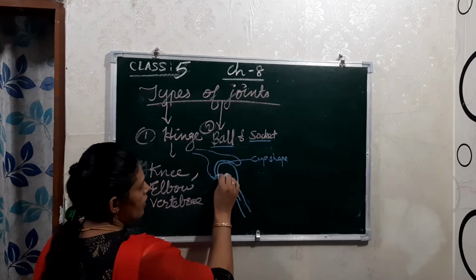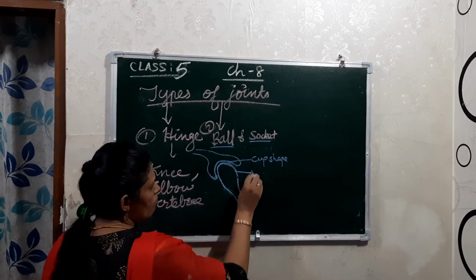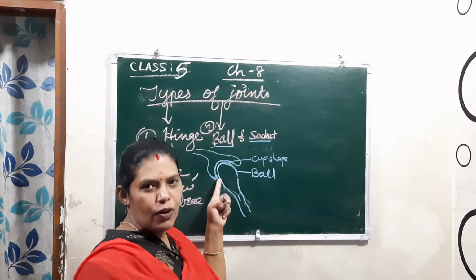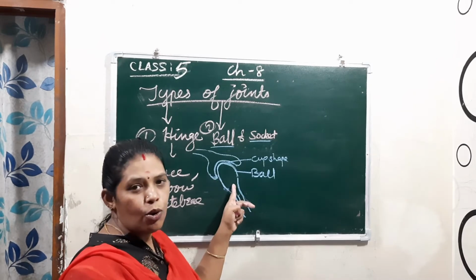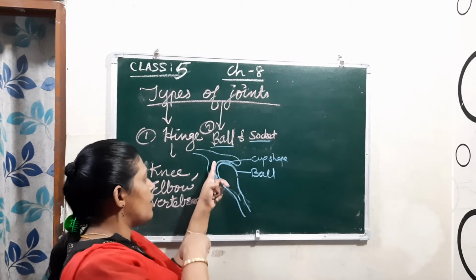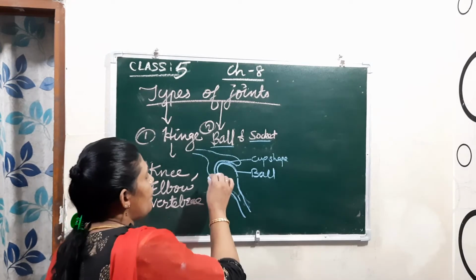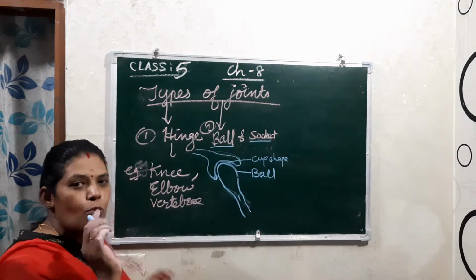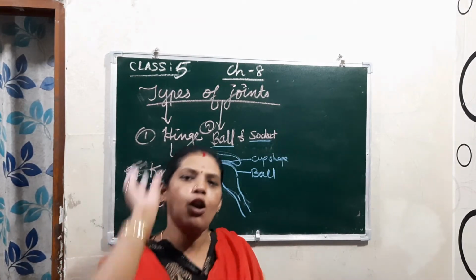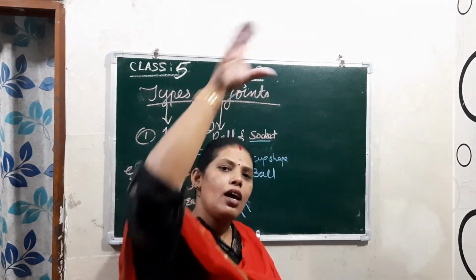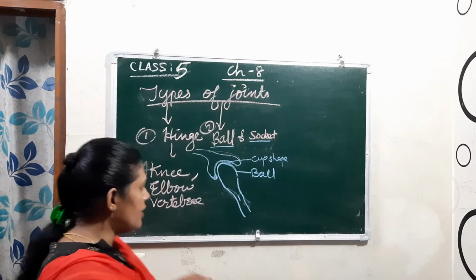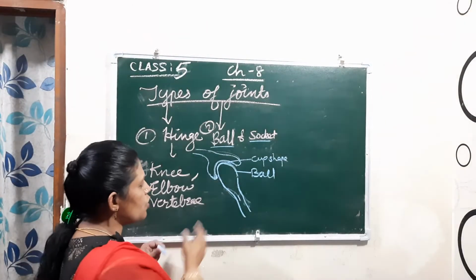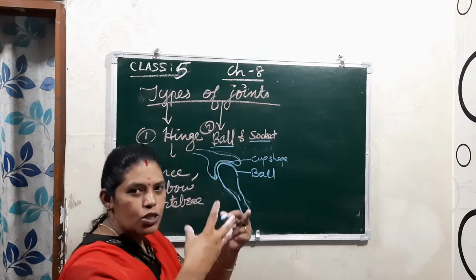So here it is like the ball. This is what? The ball. It means the ball of the one bone fits in with the cup shape of the other bone. So that means like the ball and socket. When you are putting the ball into the socket, it goes inside, right? In the same way here, that joint is known as ball and socket joint. Understood how these two bones are joining?